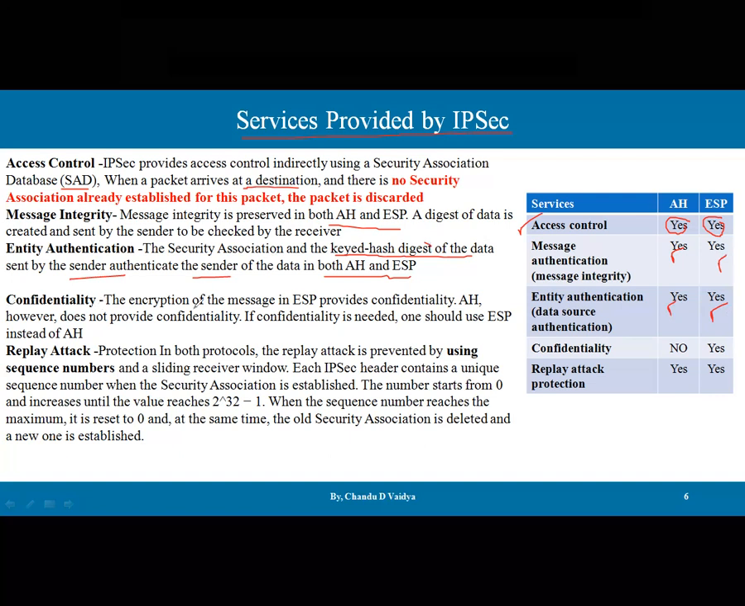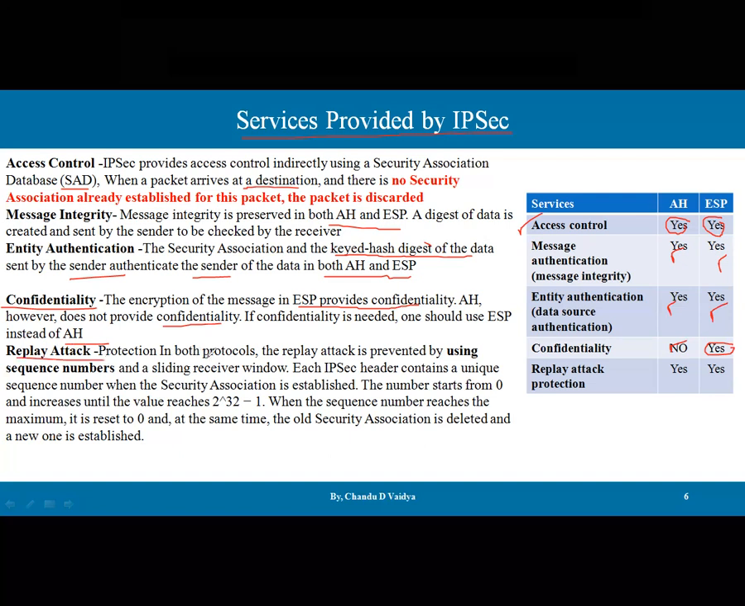Then confidentiality. The encryption of the message in the ESP provides confidentiality. Confidentiality is provided by the ESP. The AH, however, does not provide confidentiality. If confidentiality is needed, one should use the ESP instead of AH. So confidentiality is not available in the AH protocol.